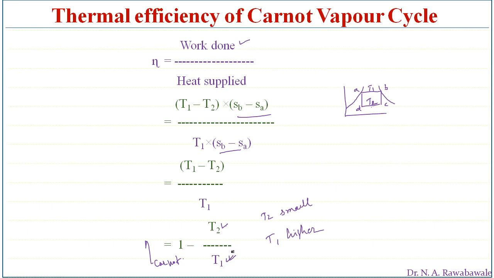Now, some important points have to be highlighted on the basis of this Carnot vapor cycle. Why is this Carnot cycle not taken as a reference for the thermal power plant? There are certain demerits in this Carnot vapor cycle. What are the demerits? We will discuss.